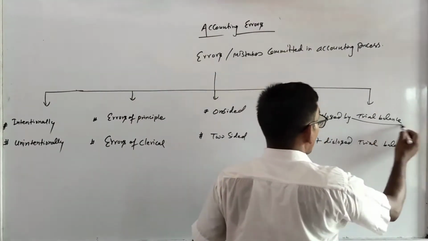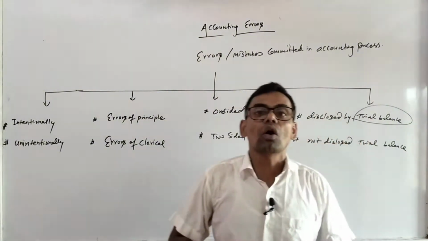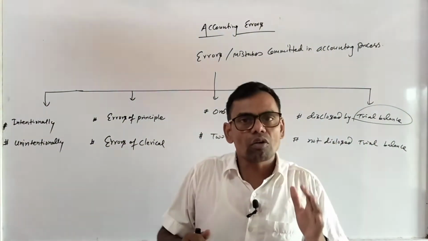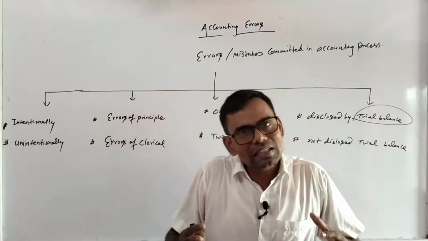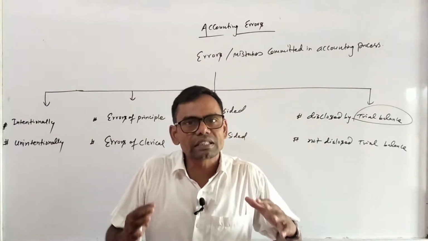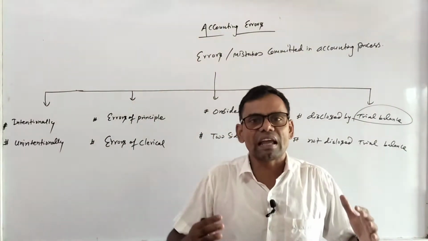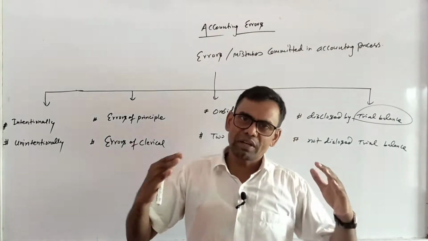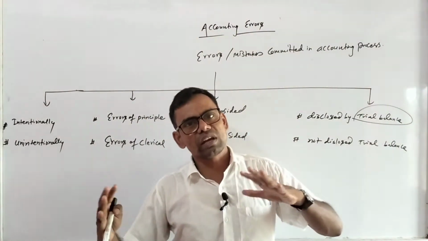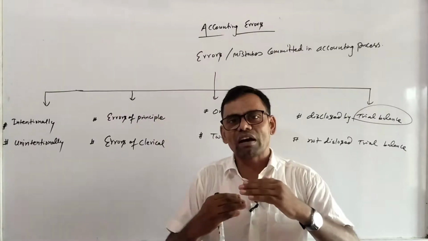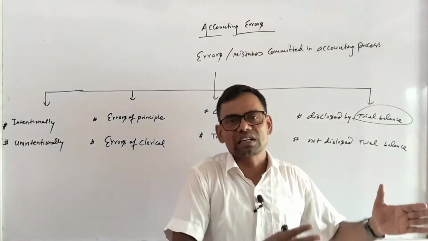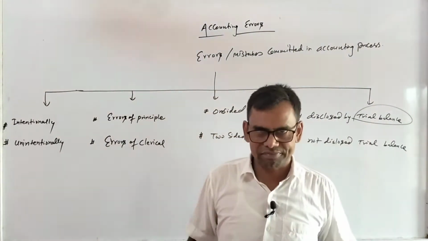As we know, trial balance is an accounting statement which is prepared to know the arithmetical accuracy of journal and ledger. When we prepare journal entries and post them into the ledger, then we prepare a trial balance to check whether the accounts are kept properly or not.